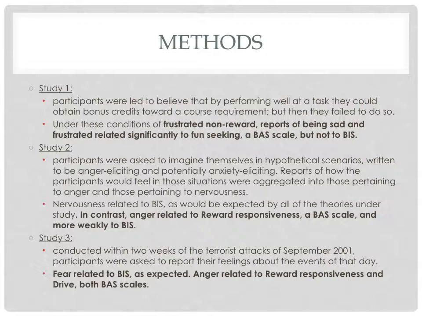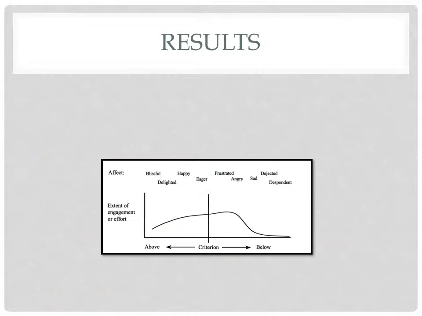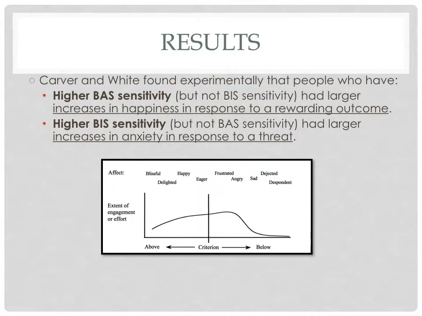In the third study, conducted within 2 weeks of the terrorist attacks on September 11, 2001, participants were asked to report their feelings about the events of that day. Fear related to BIS, which was expected, and anger related to reward responsiveness and drive. Both are BAS scales. The results of the experiment led to Carver and White realizing that a higher BAS sensitivity increases happiness in response to a rewarding outcome, and higher BIS sensitivity had larger increases in anxiety, which is in response to a threat.